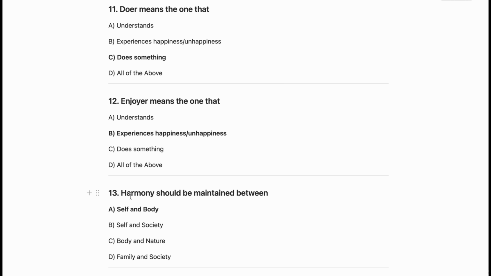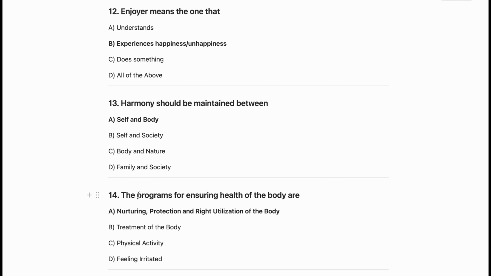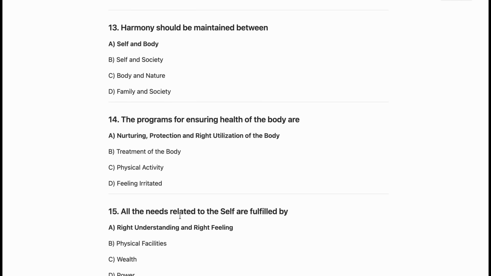Now the next question is harmony should be maintained between self and body. So A is the correct one. Now the 14th question is the programs for ensuring health of the body are nurturing, protection and right utilization of the body. So A is the correct one.